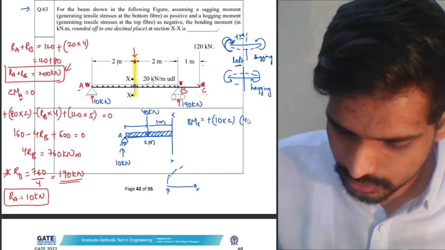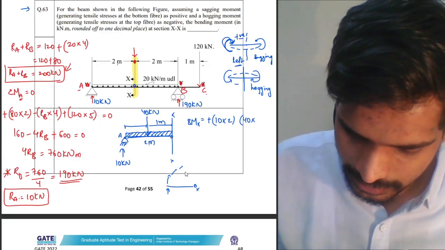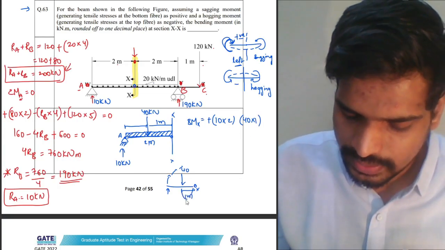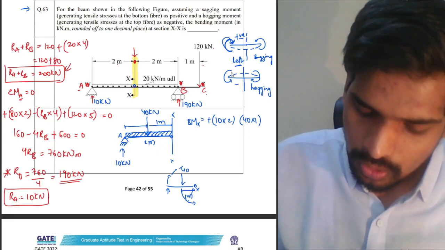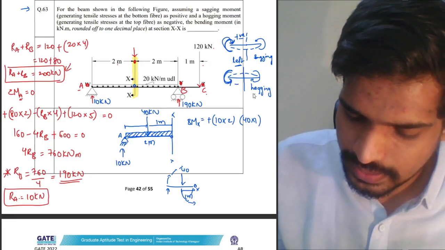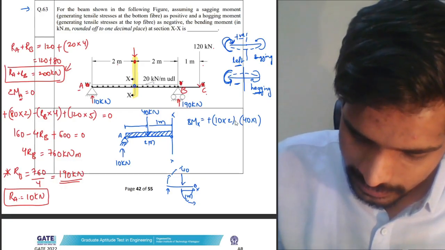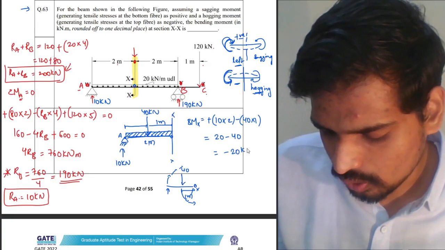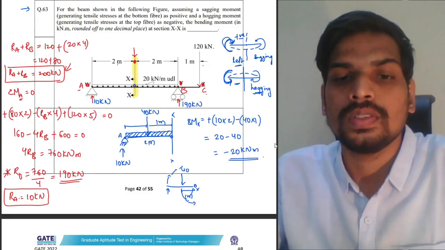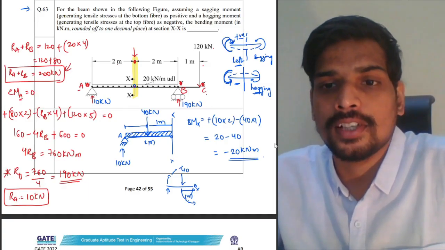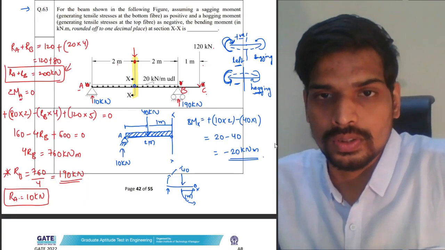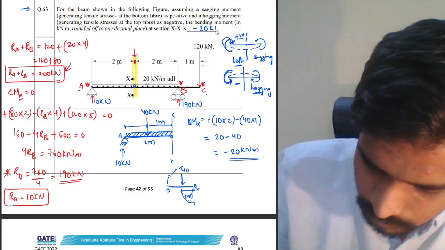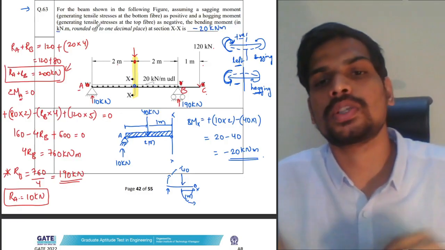Next one, 40 kilonewtons. The distance of that 40 kilonewton from section X is 1 meter, as it is acting here. 40 into 1, and it is creating an anti-clockwise moment. An anti-clockwise moment to the left of the section is taken as a hogging moment, that is negative. So minus over here. This will be 20 minus 40, which is minus 20 kilonewton meter. So what is the bending moment at X? It is a hogging moment of 20 kilonewton meters. Hogging moment is taken as negative, so minus 20 is the answer. They want the answer in kilonewton meters, so minus 20 will be your answer.